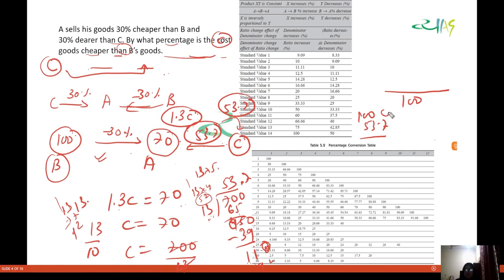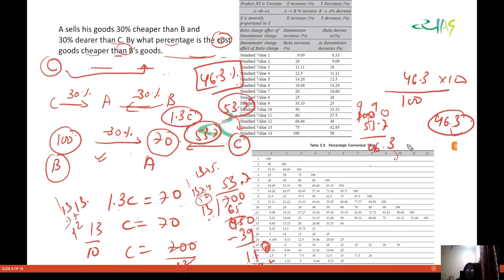I think you will get 46.3. So you will get 46.3. I hope everybody is clear with this.